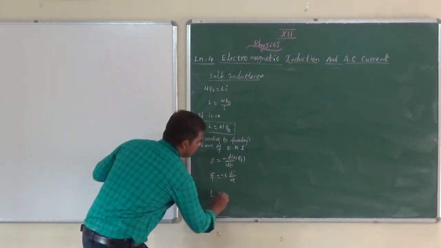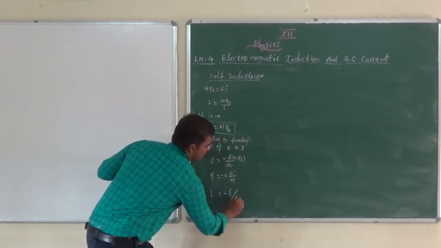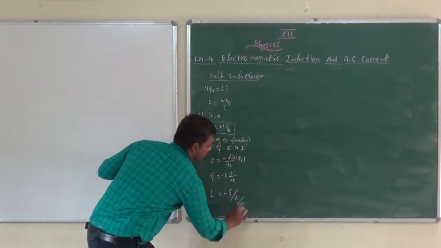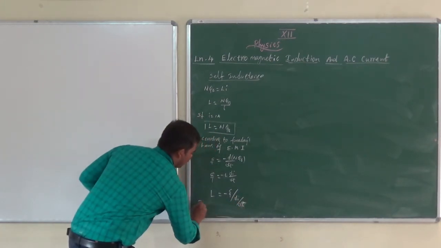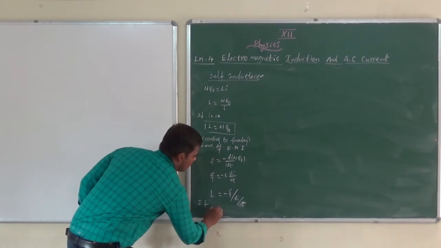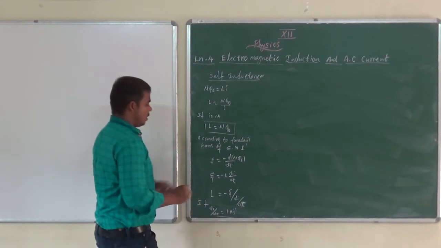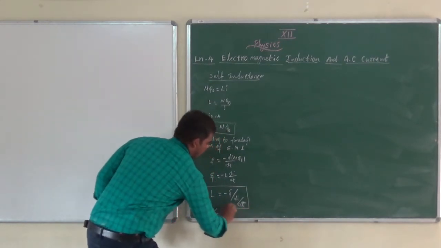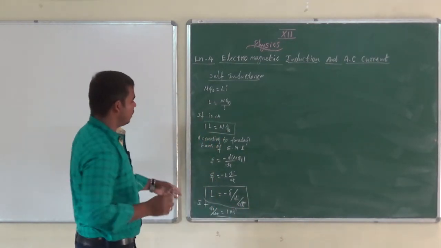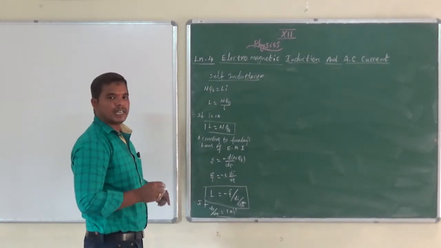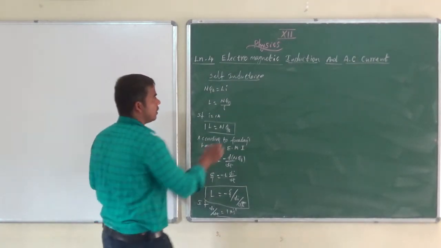So L is equal to minus ψ by dI by dt. In the above equation, if dI by dt equal to 1 ampere per second, we get the definition of coefficient of self-inductance. Am I correct?